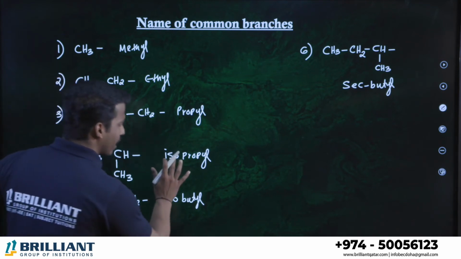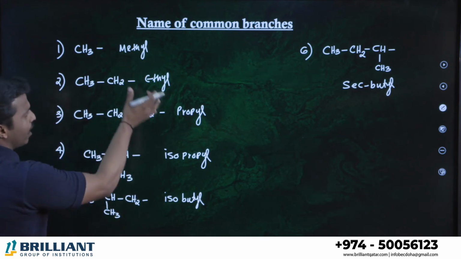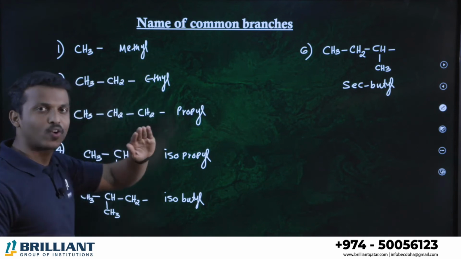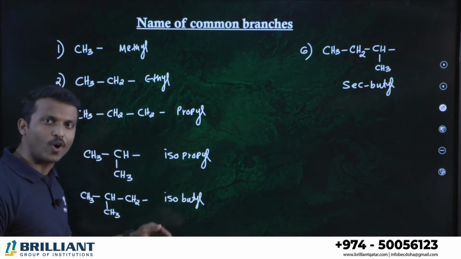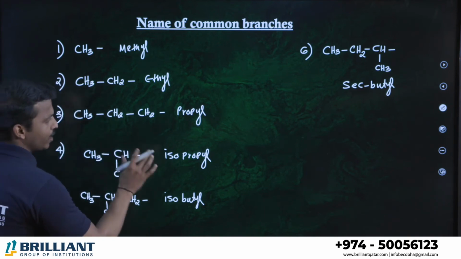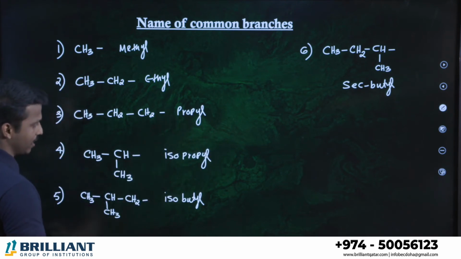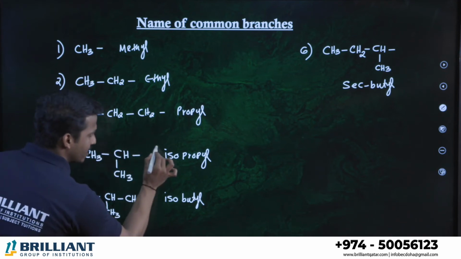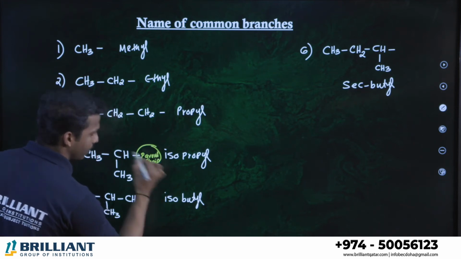What is that? If you consider the isopropyl group, I told you for methyl, ethyl, propyl, the common name and the systematic name are both the same. But from isopropyl onwards, there is a difference between the common name and the systematic name. Let's see. Isopropyl is the common name. What is the systematic name? Let me discuss. This is a big branch, right? Where is it connected? On the parent chain, right? Yes or no?